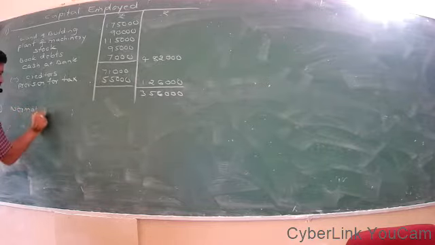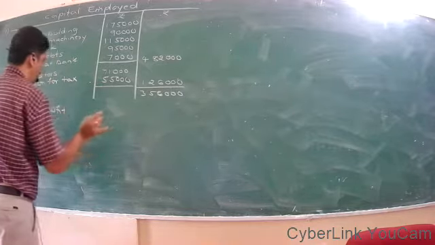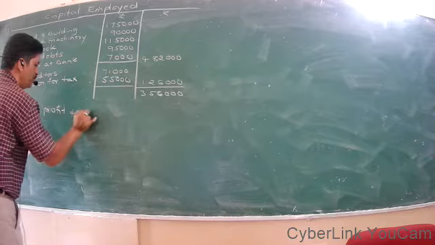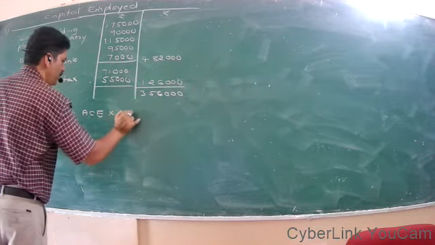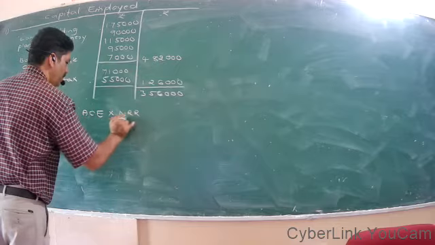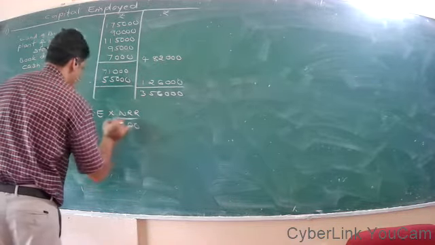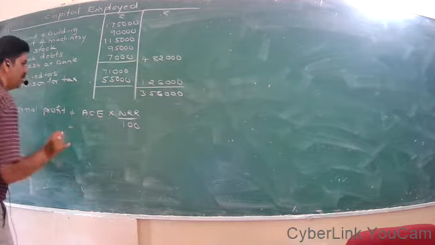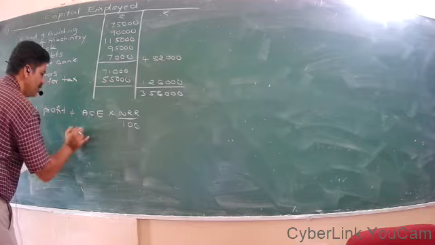This is step 1, and step 2 is the calculation of normal profit. Normal profit is equal to average capital employed into NRR divided by 100. Here we are assuming capital employed as the average capital employed.